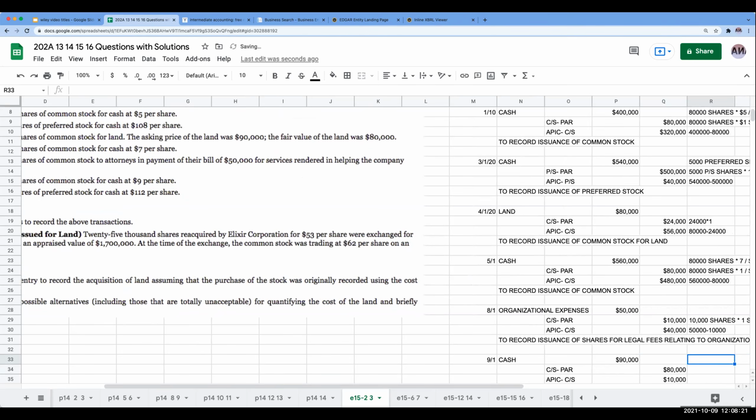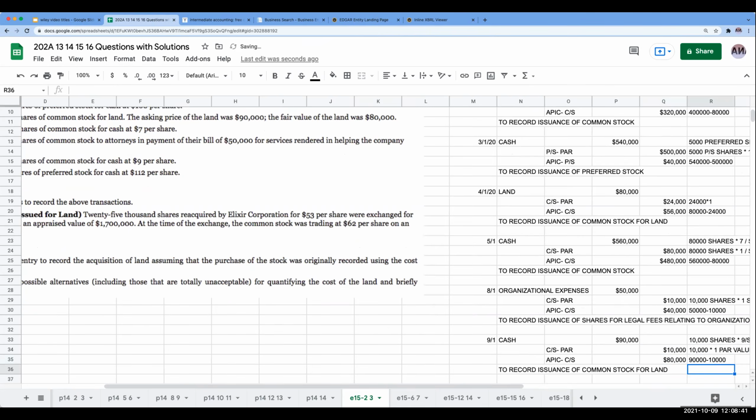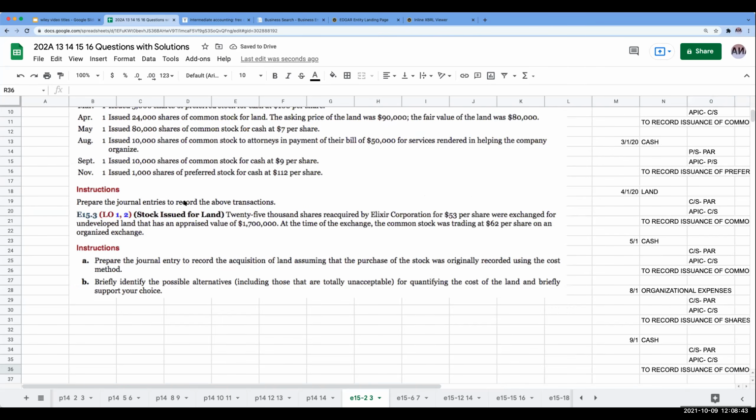Okay, so right over here, I've got 10,000 times 9. So this is going to be 10,000 shares times $9. This is going to be 10,000 times $1. And then my difference is going to go to additional paid in capital common stock. Okay, that's basically going to be September 1st.